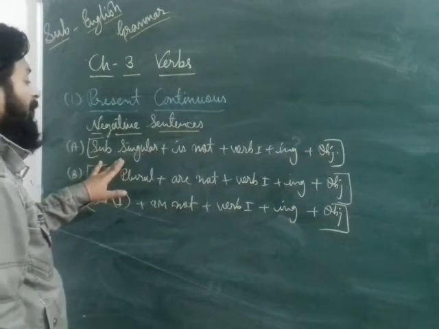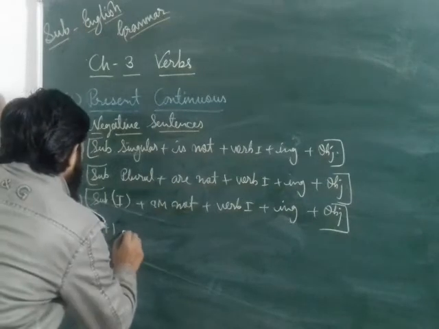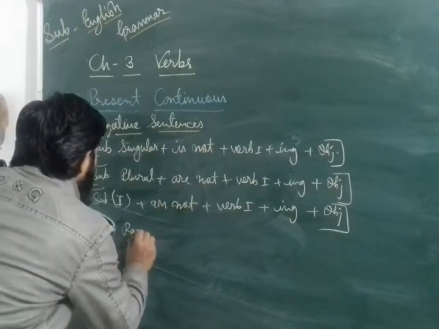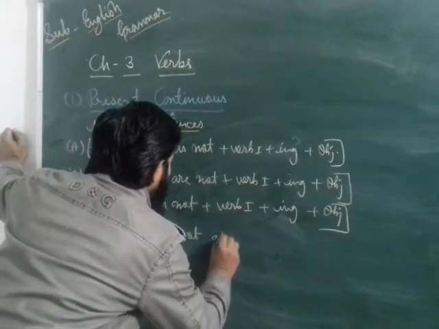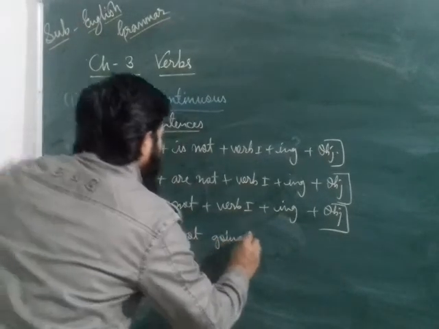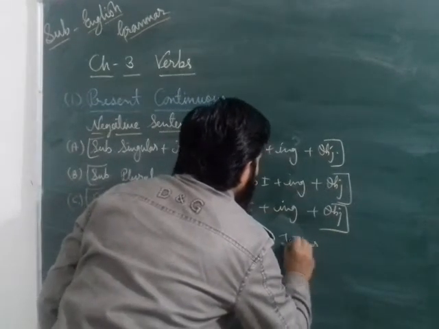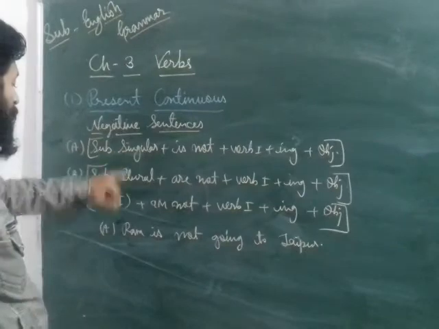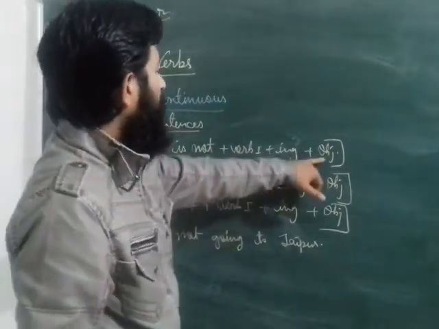Like, first I write one sentence here. First example is here: Ram is not going to Jaipur. Like the subject singular Ram, is not, verb ing form plus object.